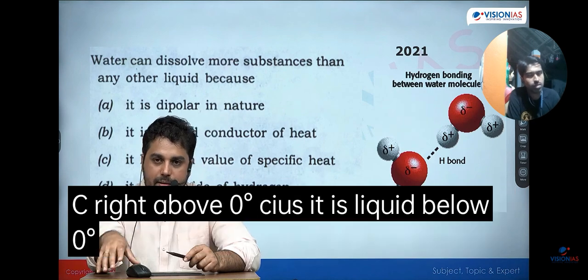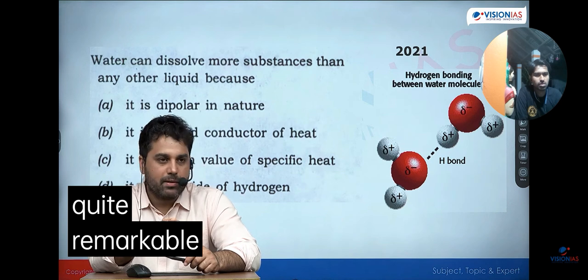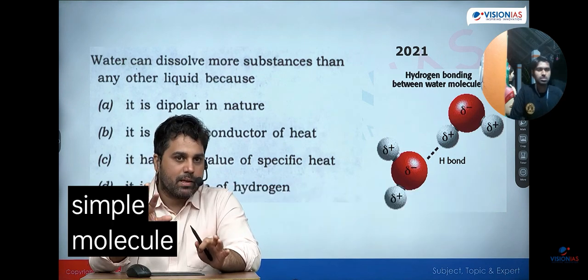Right. Above 0 degrees Celsius it is liquid. Below 0 degrees Celsius it is solid. That in itself is quite remarkable. But hydrogen and oxygen are very simple molecules, not many things, very simple molecules.